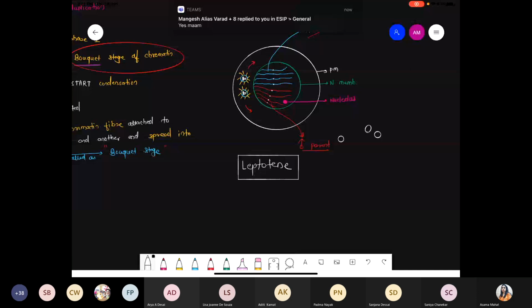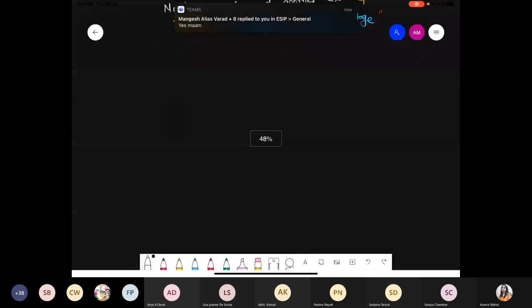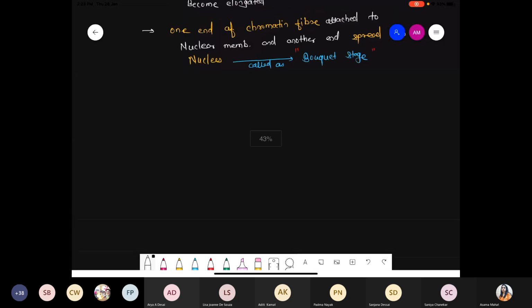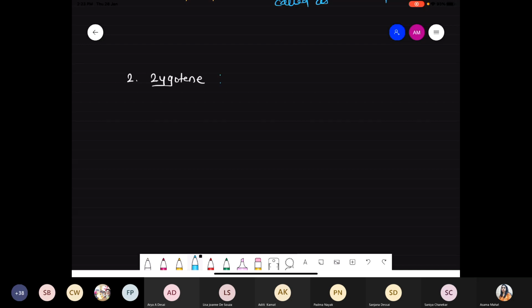Now, after the leptotene phase, we are talking about the second stage, that is the zygotene stage. Zygotene is the stage where the process of pairing of homologous chromosomes occurs. In other language, such pairing is called synapsis.